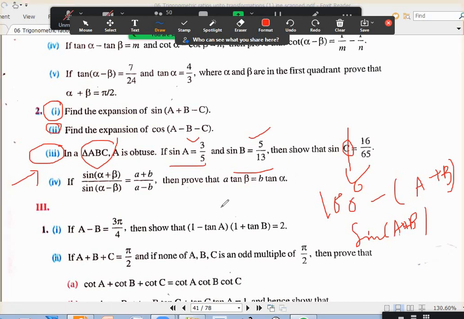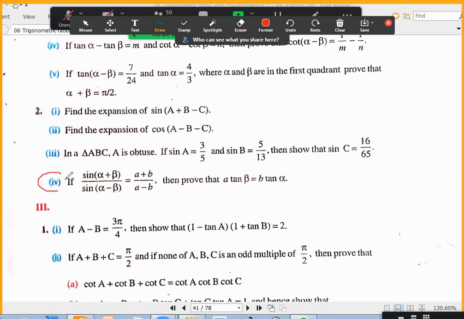You can even draw the triangle and find cos A and cos B. Sin A is 3 by 5 means cos A is 4 by 5, sir. Sin B is 5 by 13 means cos B is 12 by 13. So then we get the answer 56 by 65. Yeah, so sin C and sin A plus B are the same.